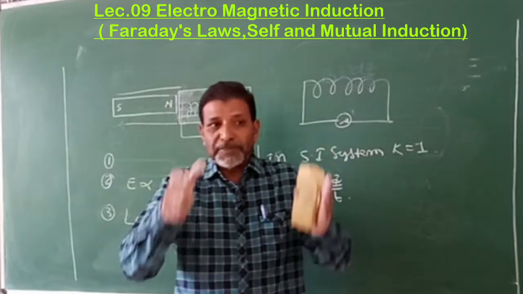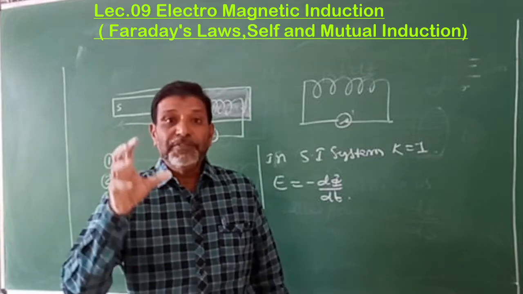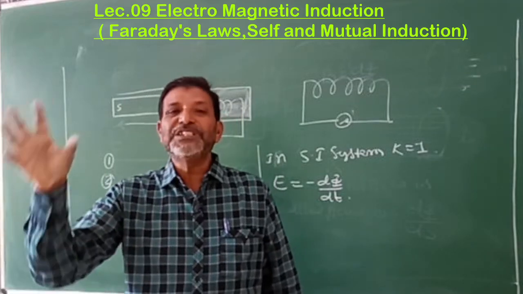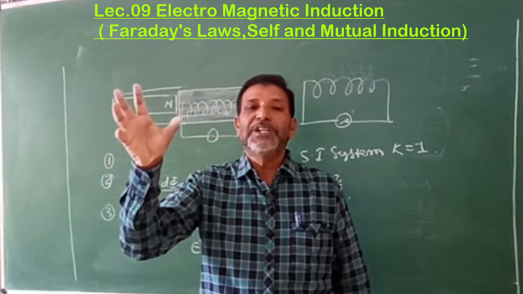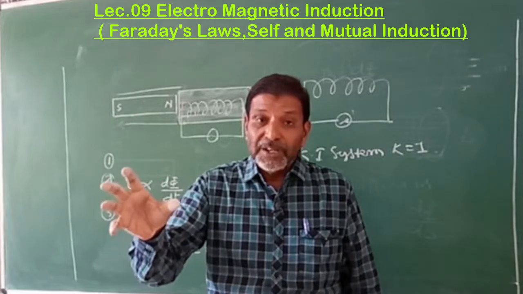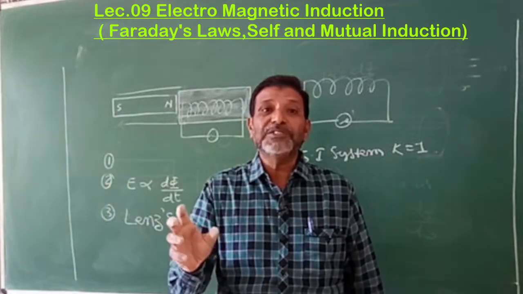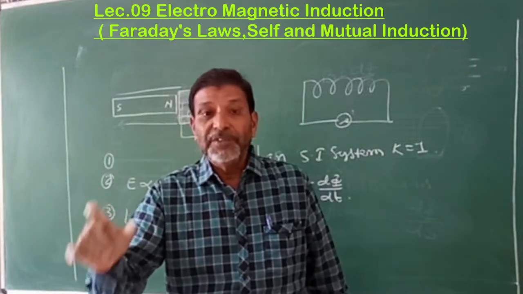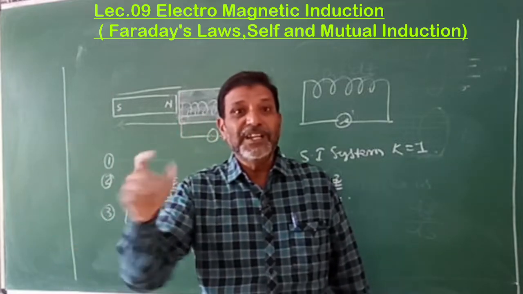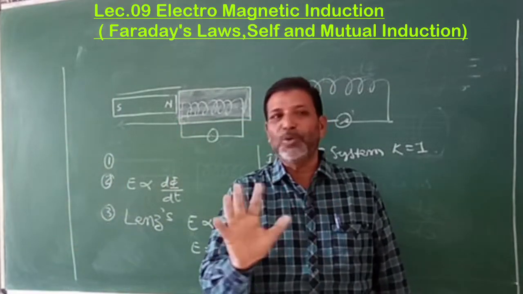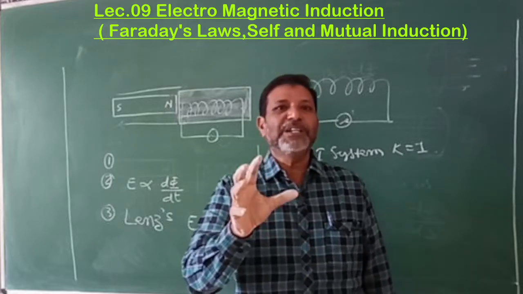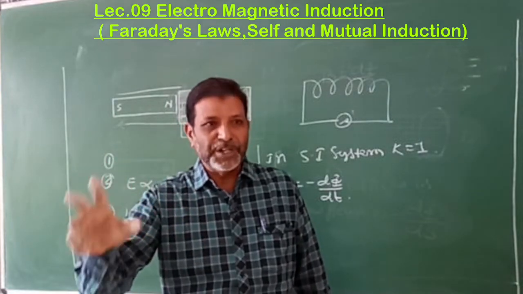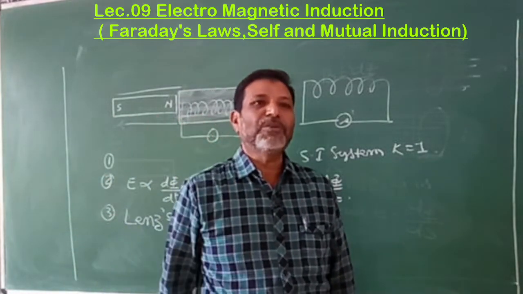After studying all these things, it shows that if you want to get current by using a magnetic field, there must be a change in the magnetic field or the magnetic flux. Which magnetic flux must change? The field or flux which is linked to the coil. If it is changed, then only you will get the current. Otherwise, no. By changing the magnetic field or flux linked to the coil, current or EMF is produced in it. That phenomenon is known as electromagnetic induction.